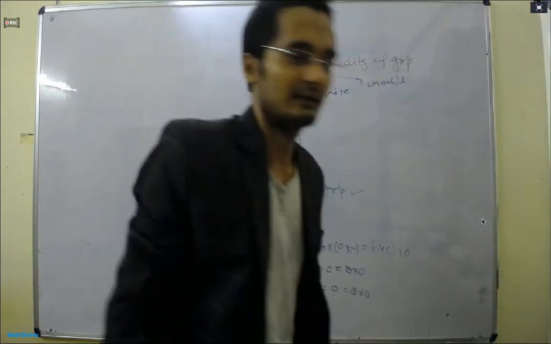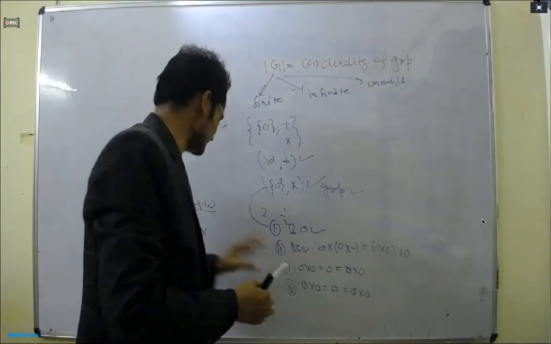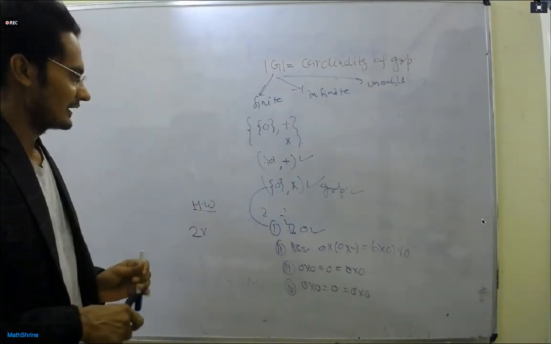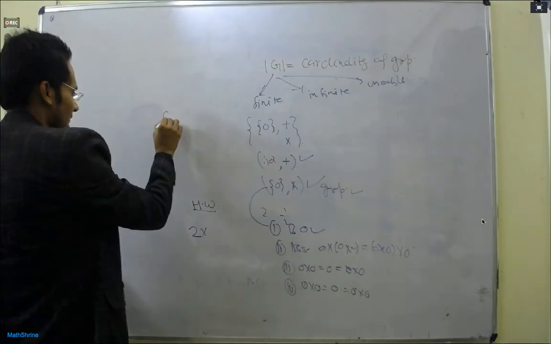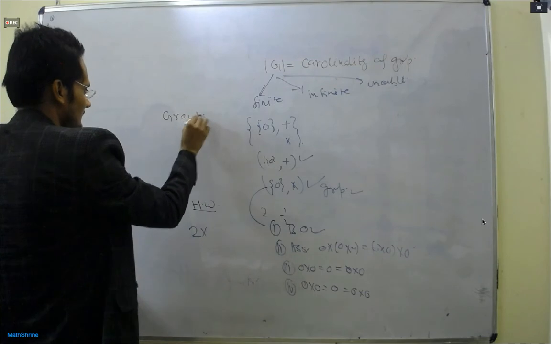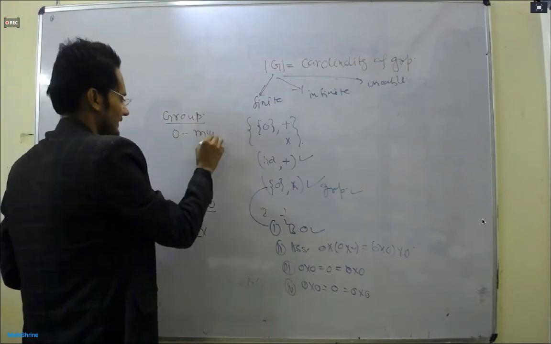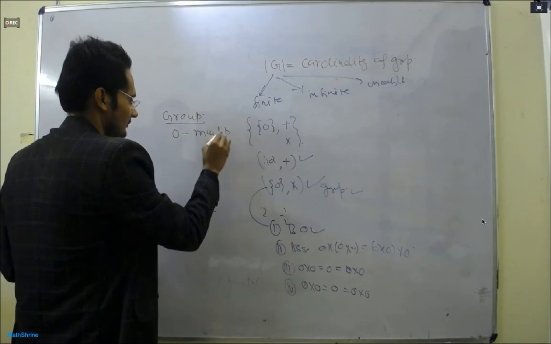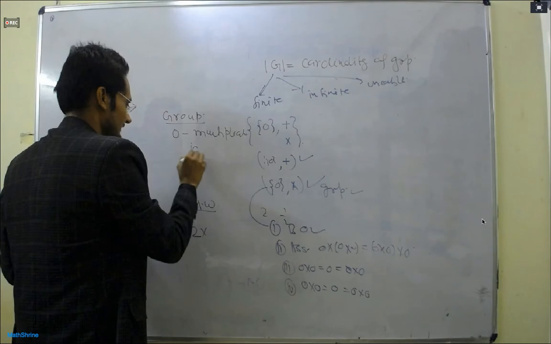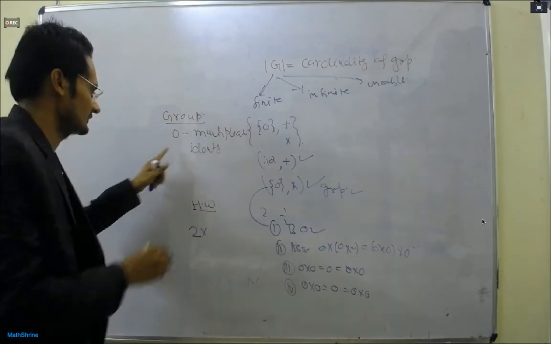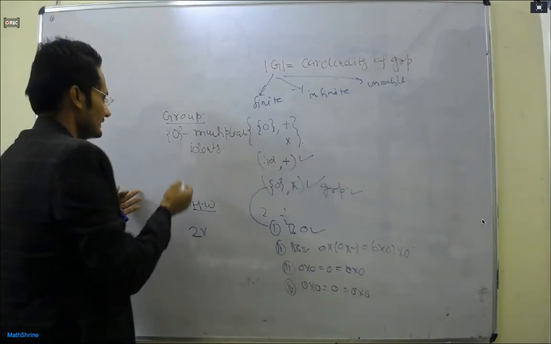One question, homework for you. You have to give me an example of a group where 0 is the multiplicative identity, where the number of elements in the group is infinite.